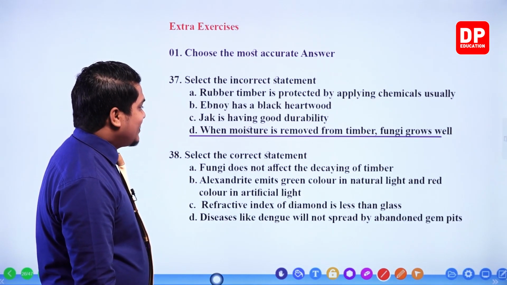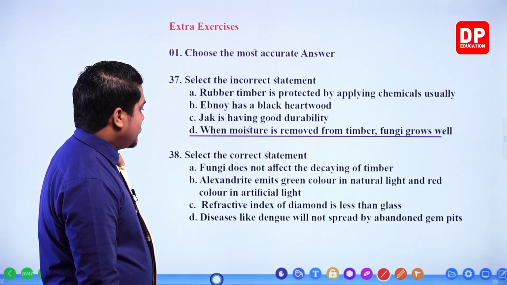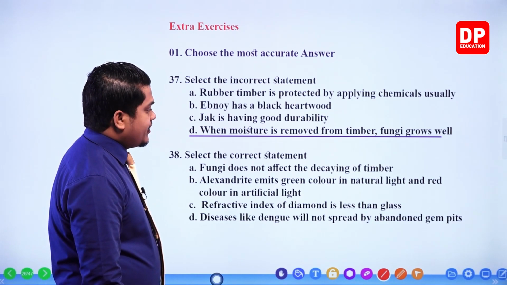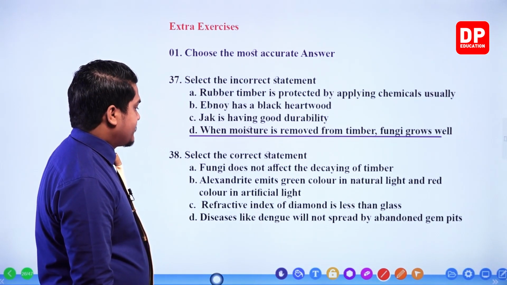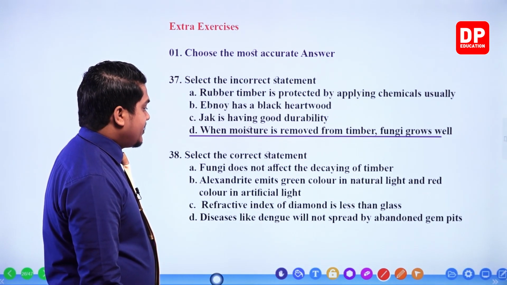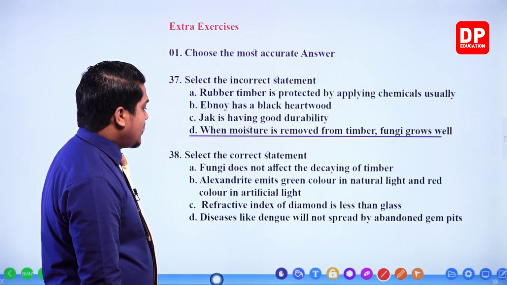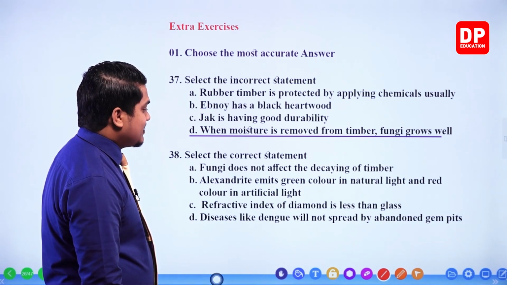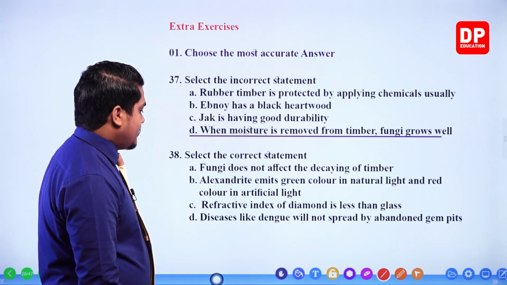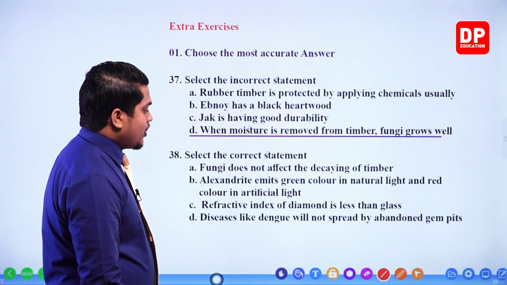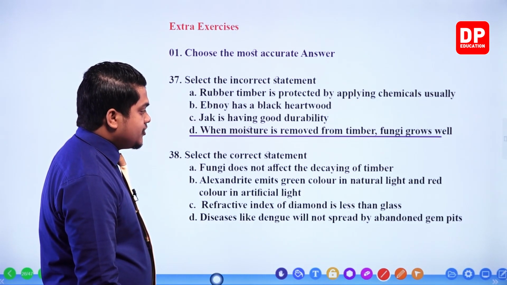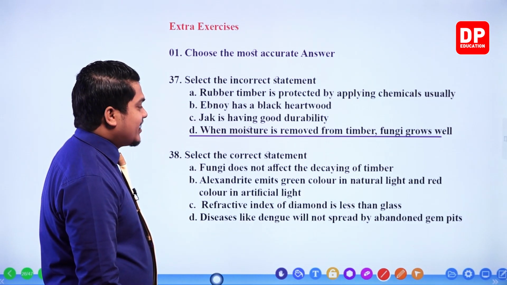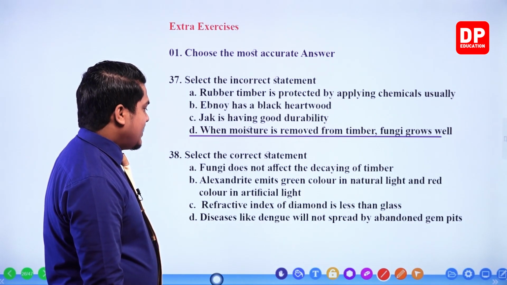Next one, select the correct statement. Fungi does not affect the decaying of timber. Incorrect. Alexandrite emit green color in natural light and red color in artificial light. Refractive index of diamond is less than glass. Diseases like dengue will not spread by abundant gem pits. So the correct one, my dear children.